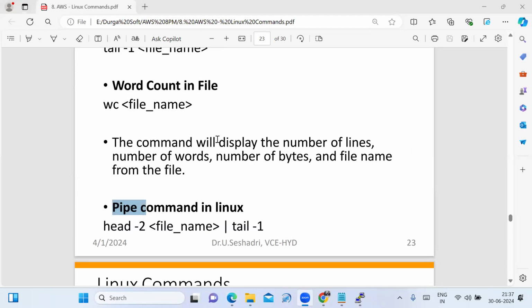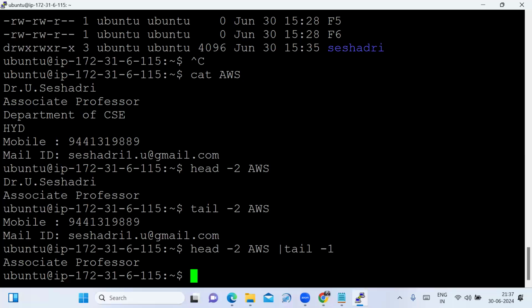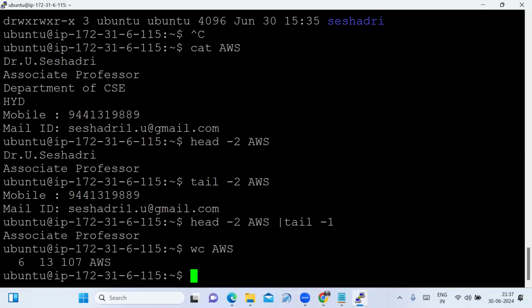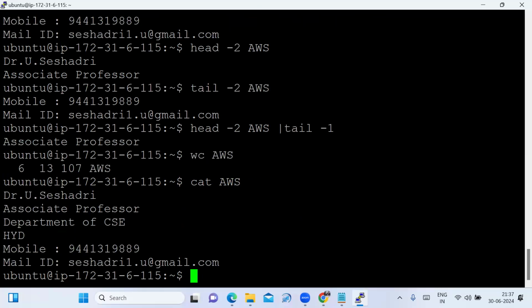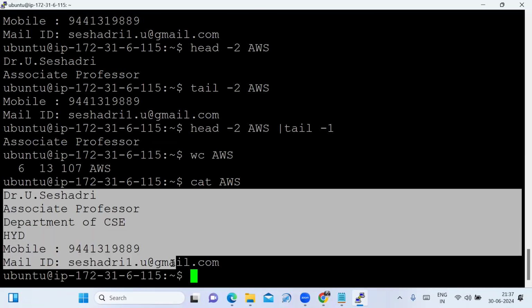Now if I type wc and the file name, what is displayed? Word count. The file name I am typing is AWS. See what is displayed: the number of lines in the file AWS. How many lines are there? 1, 2, 3, 4, 5, 6.